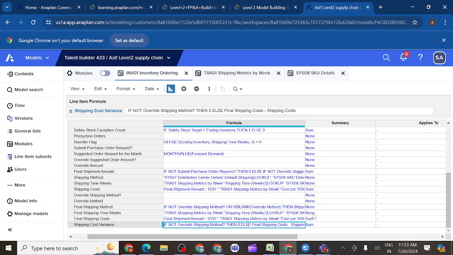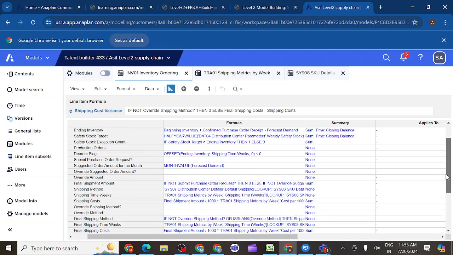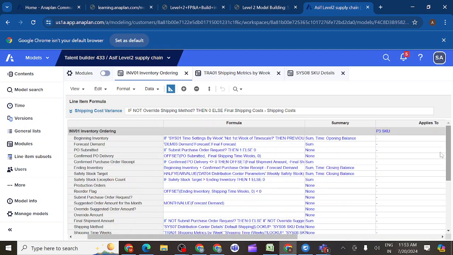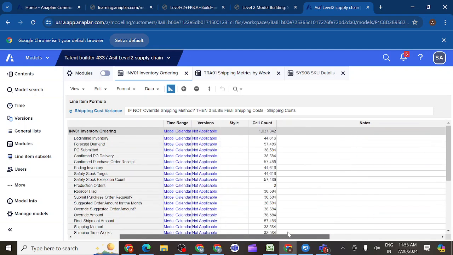Next, shipping cost, sum. Correct. Final shipping cost, sum. Correct. Shipping cost variance, sum. Correct. Production orders, none. Correct. That's it. And now tell me what is the style of each and every line item.